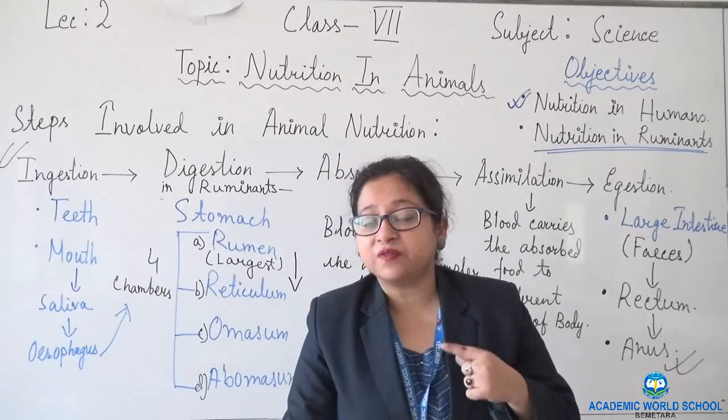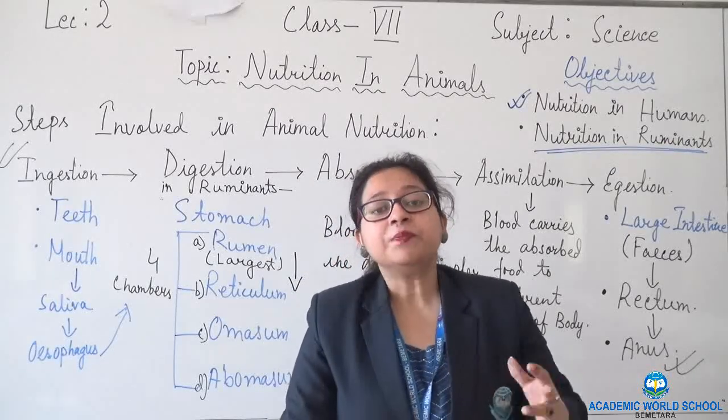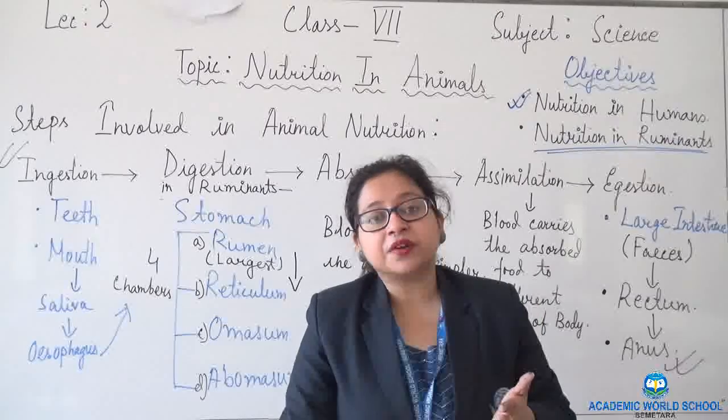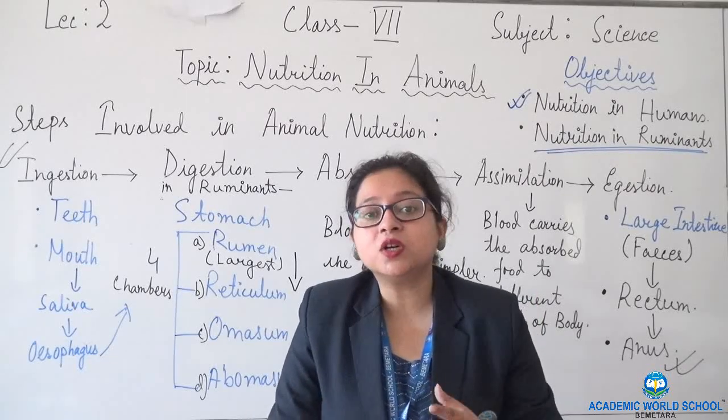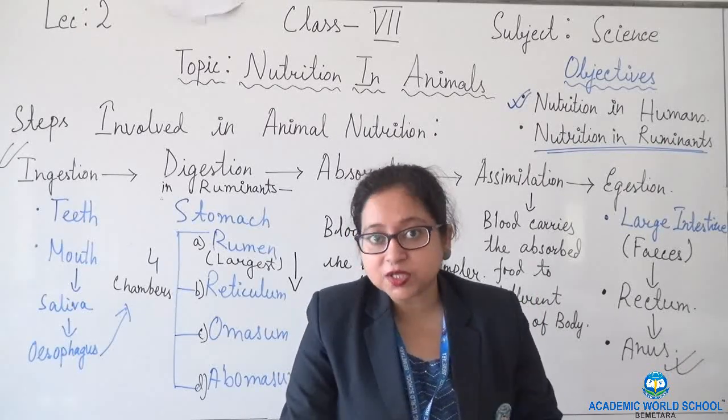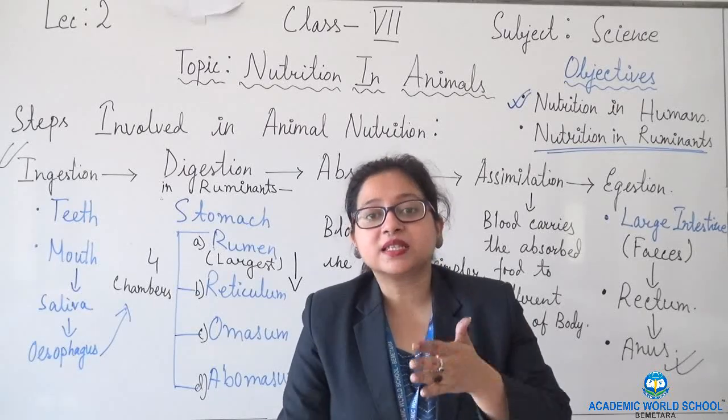If you remember, in the first chamber, when bacteria is acting on the grasses and breaks the cellulose, the food is partially digested, and that is known as cud.